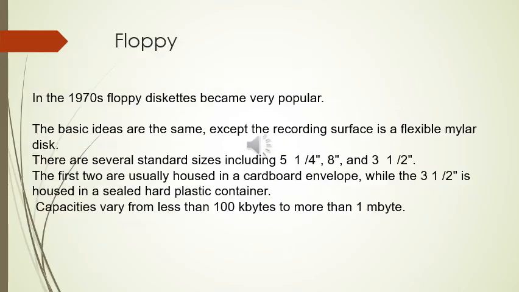In the 1970s, floppy disks became very popular. The basic ideas are the same except the recording surface is a flexible mylar disk. There are several standard sizes including 5 1/4-inch, 8-inch and 3.5-inch. The first two are usually housed in a cardboard envelope while the 3.5-inch is housed in a sealed hard plastic container. Capacities vary from less than 100 KB to more than 1 MB.